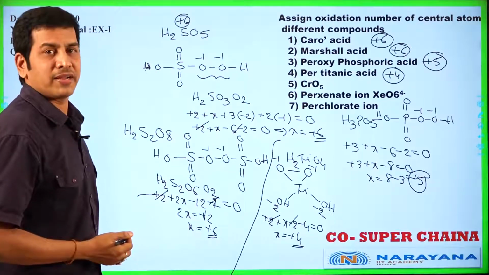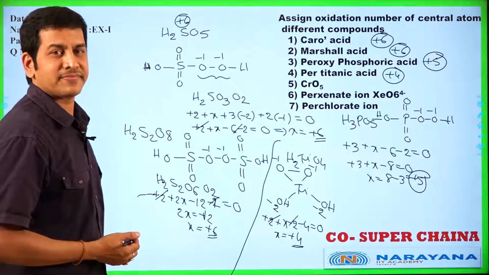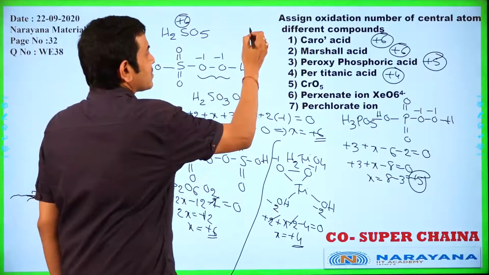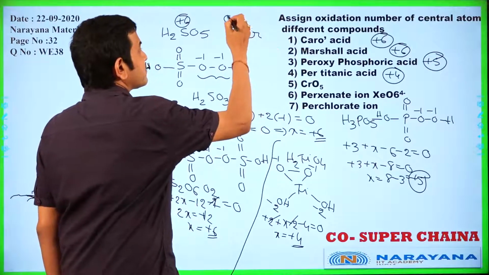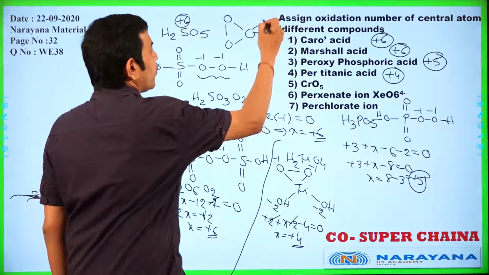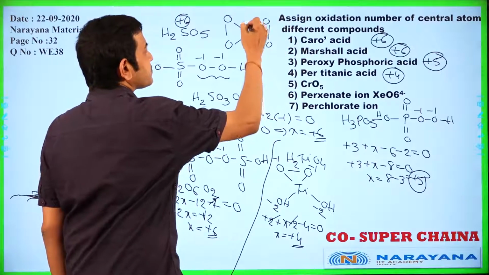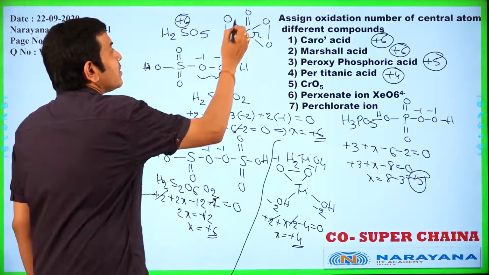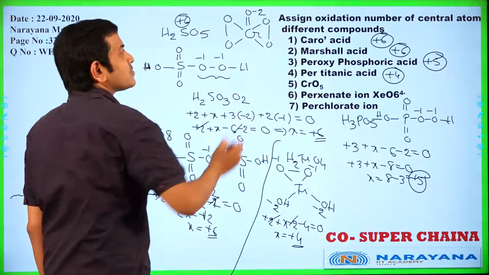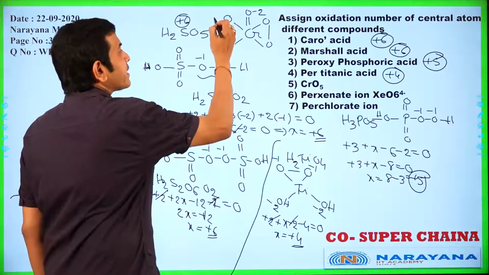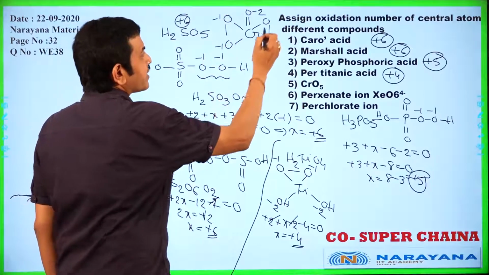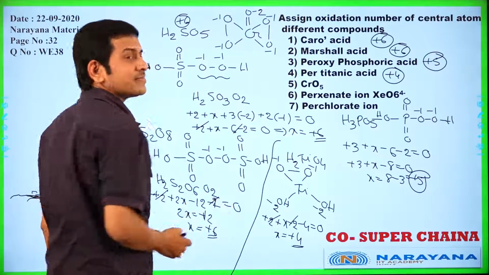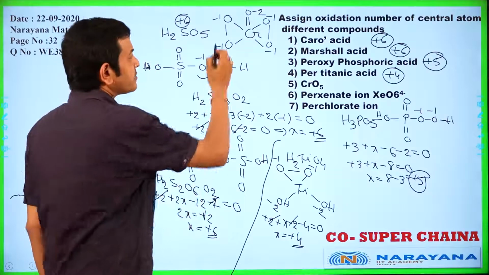And CrO5, chromium pentoxide. Its structure is a butterfly structure. 2 peroxy bonds are present. In CrO5, only this oxygen atom has -2 oxidation number. The remaining 4 oxygen atoms are -1, -1, -1, -1. Okay, calculate.